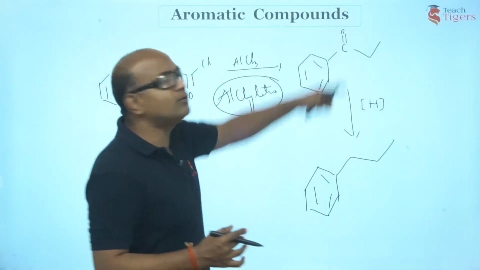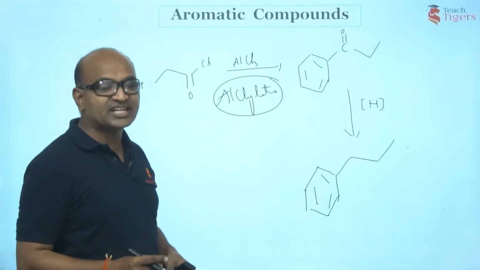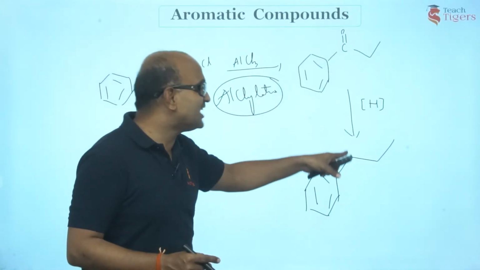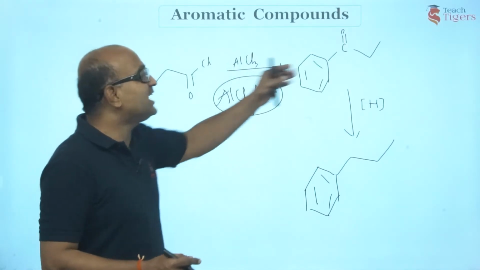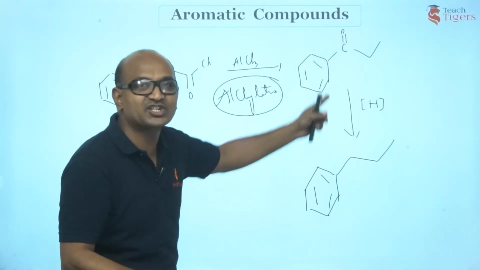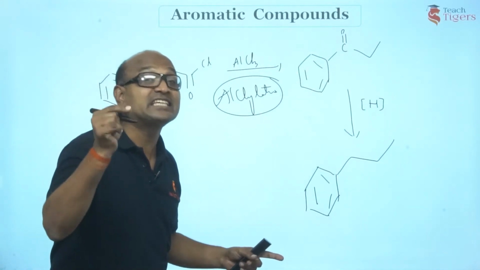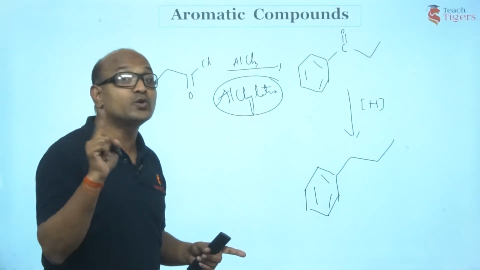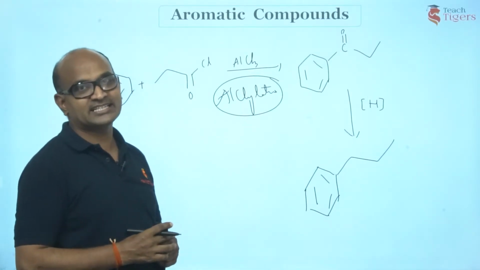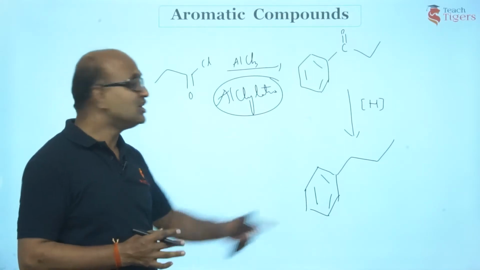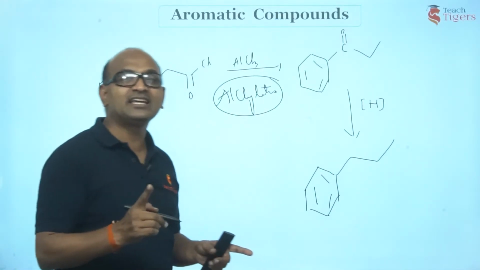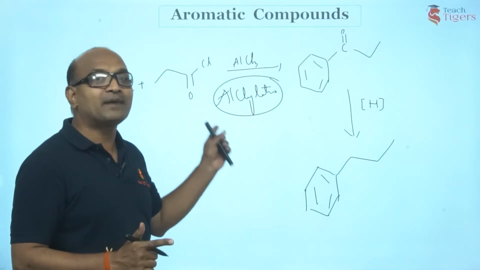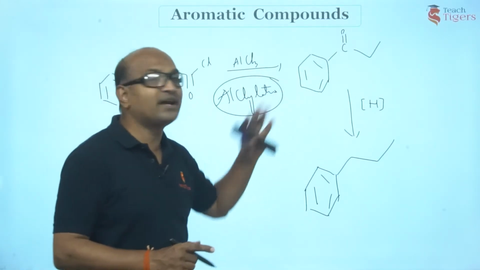When the C=O undergoes reduction, you would get CH2. So, acylation combined with reduction, you get the desired product that you could not achieve in alkylation. So N-propyl benzene can be prepared from acylation followed by reduction.